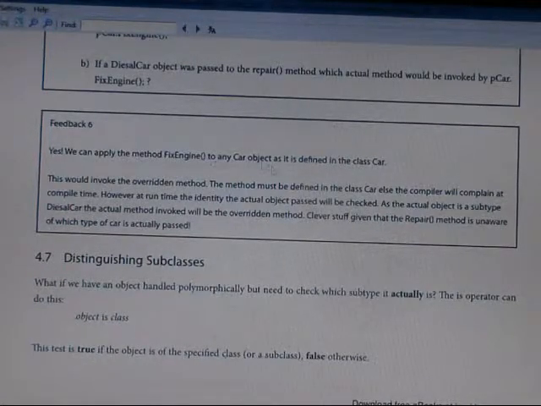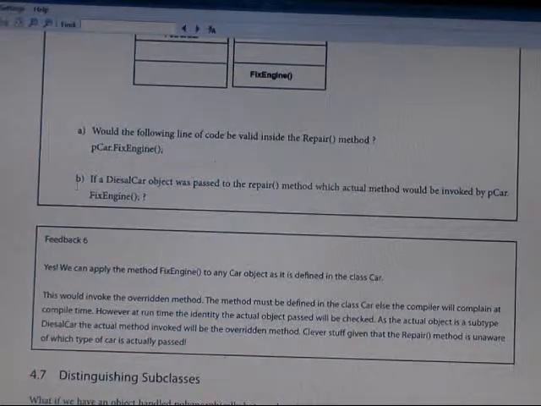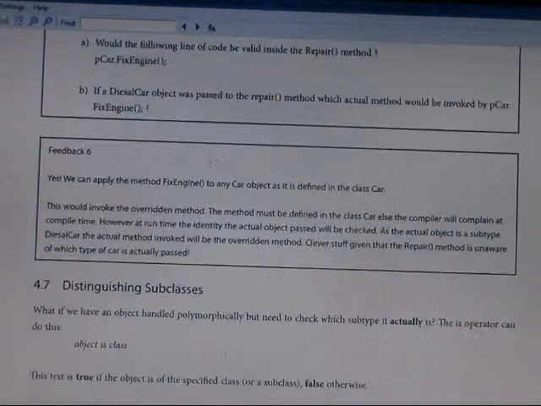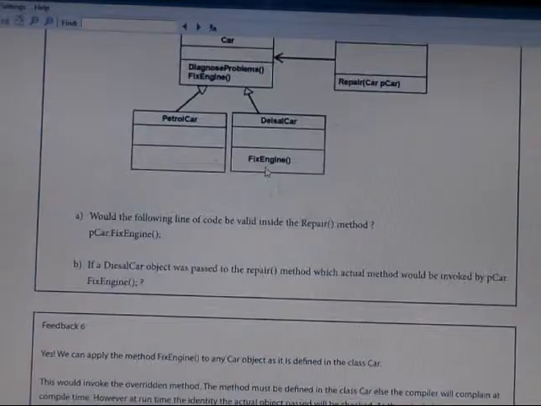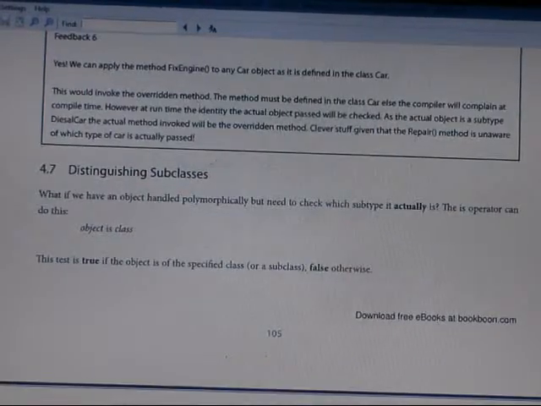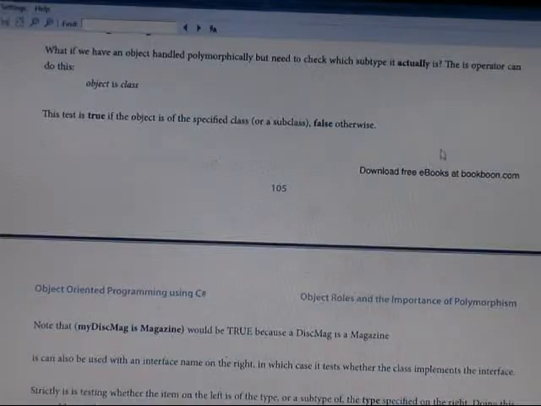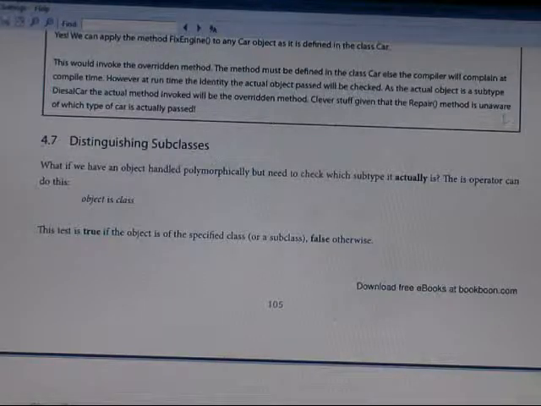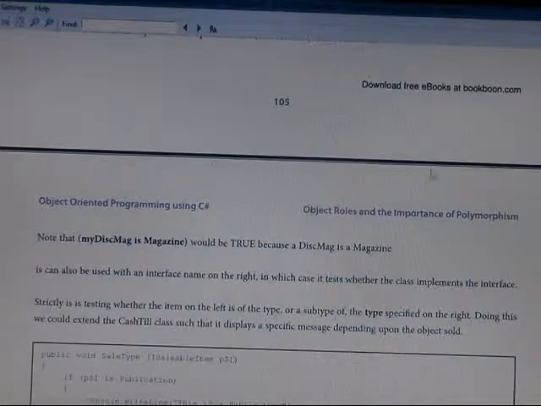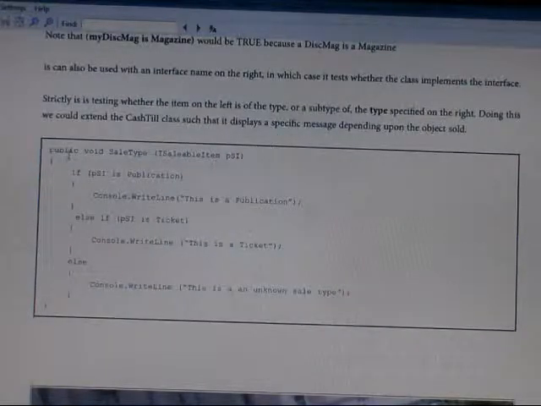So this way, this is the class car. Then we also have to find out which car can be valid or not valid. You can see that. Also, in distinguishing the subclass, we have to handle the subclass as distinct from the parent class. So that will also be the publication and there will be the ticket program, the ticket selling program, which you can see here.